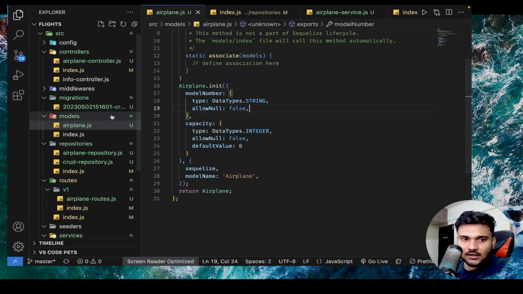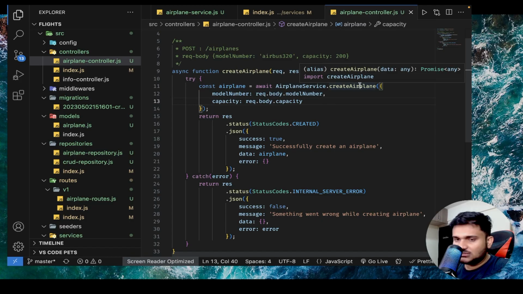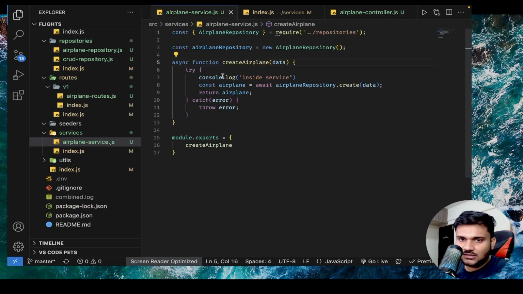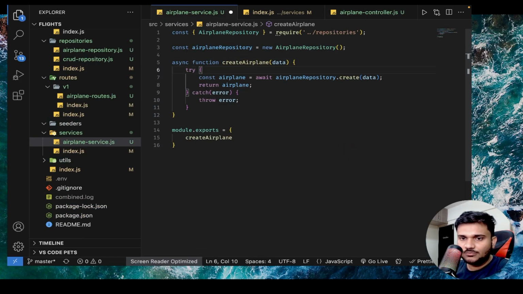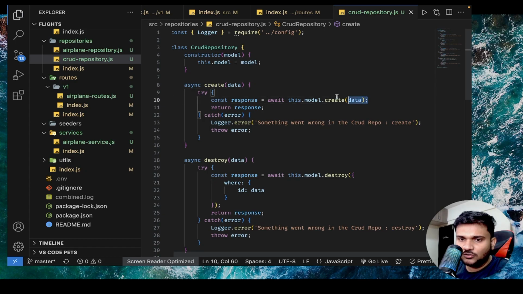Because what happens is you bring the request to the controller. This request.model number is undefined. This calls the service. The service does nothing much, but directly sends it to the repository layer. In the repository layer, you try to call your model, and boom, it blasts because you try to call the sequelize create function and you're sending an undefined property. You can't actually do that.